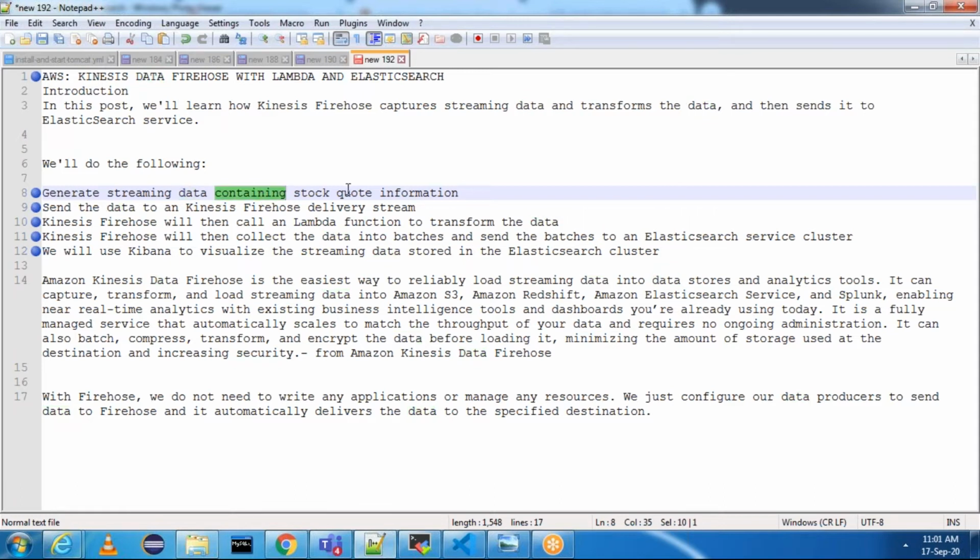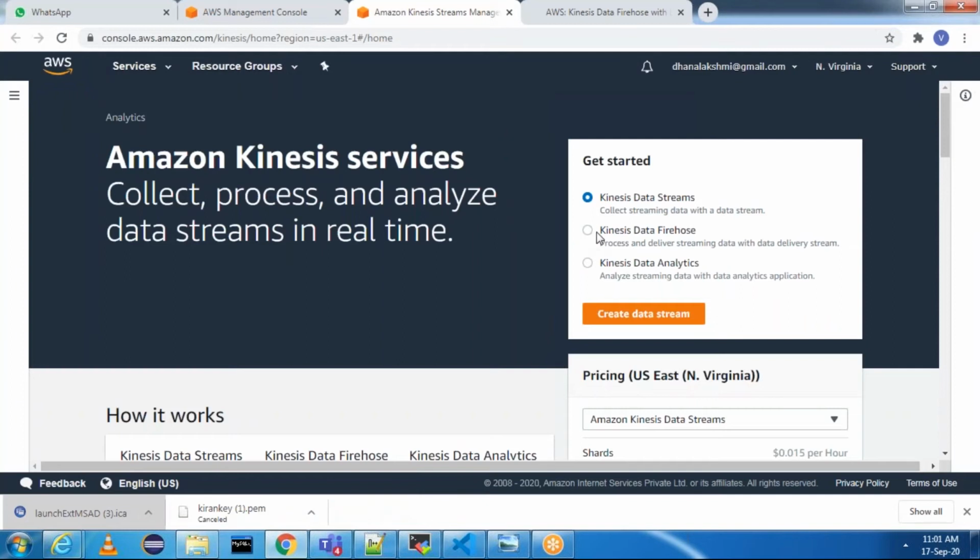Once we get the streaming data, they'll send it to the Kinesis Firehose delivery stream. You can see here, they'll send it to Kinesis Data Firehose. Either they can send it directly to Firehose, or they can send it to Kinesis Data Streams as well. Kinesis Data Streams collects streaming data with a data stream. Kinesis Data Firehose processes and delivers streaming data with a delivery stream. We are going to see these two in detail in the coming sessions, but I'm just explaining the approach which we are going to take.